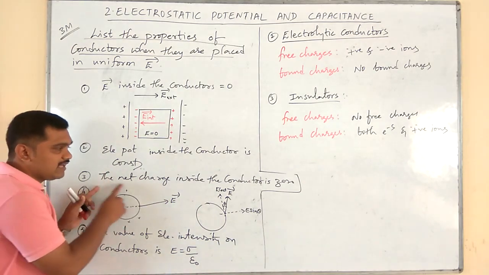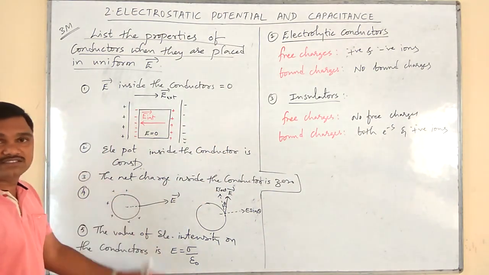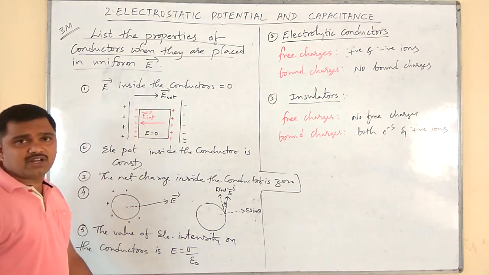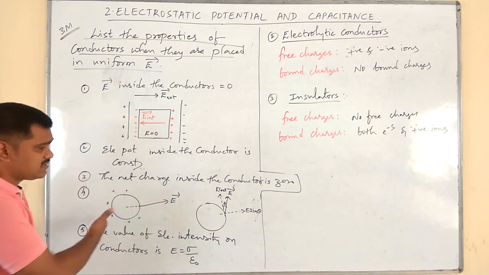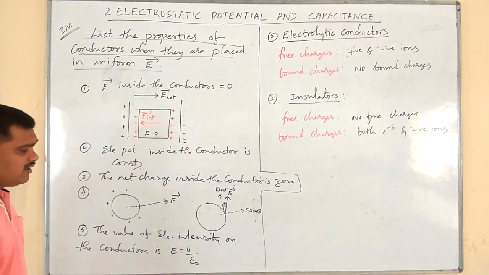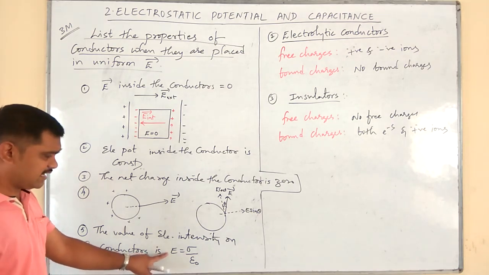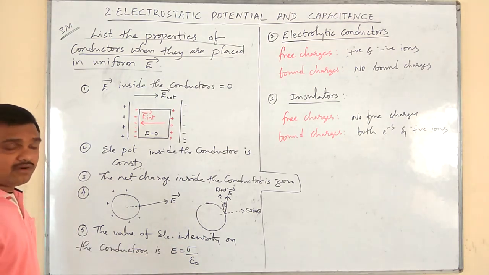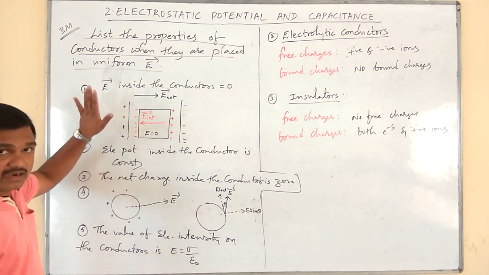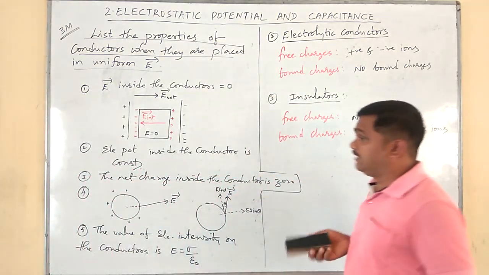Next, the third one: the net charge inside the conductor is 0. There will be no charge in the core of that conductor. Fourth, the direction of electric intensity or electric field is always normal to the surface of the conductor. And the fifth, the value of electric intensity on the surface of the conductor is E is equal to sigma over epsilon naught. So these are the actual properties of conductors whenever they are placed in uniform electric field.